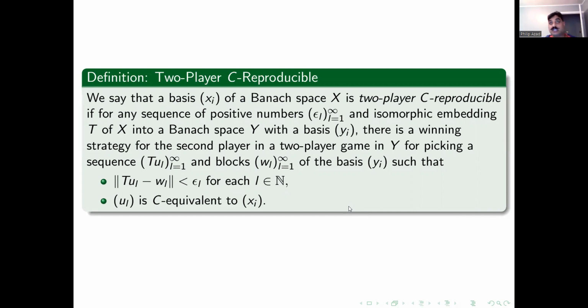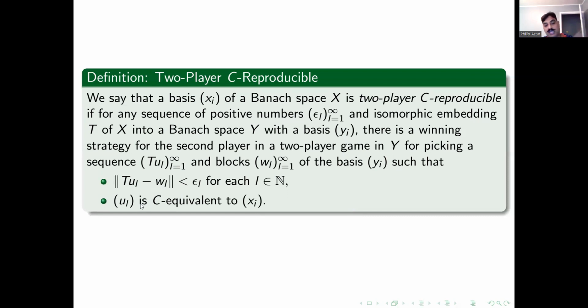Then Xi is said to be two-player C reproducible if the second player is able to find these vectors UL in the embedded space and block vectors WL of the basis YI that are fulfilling these two conditions.